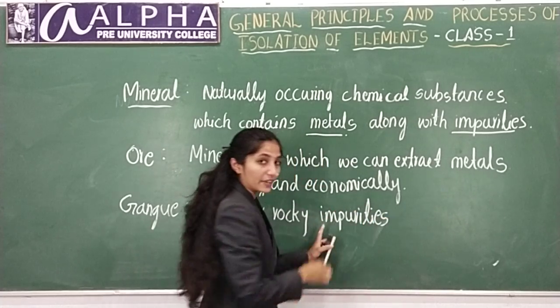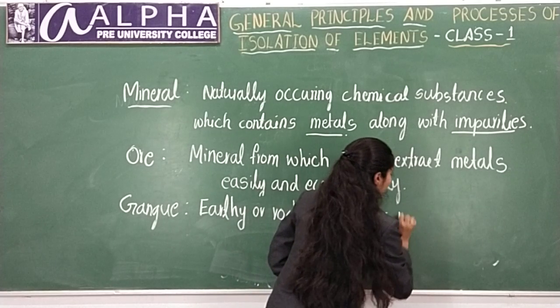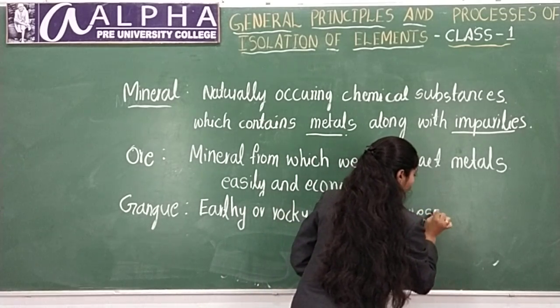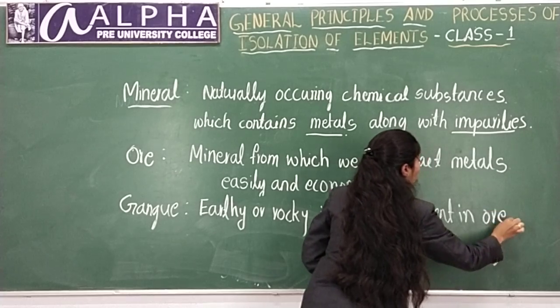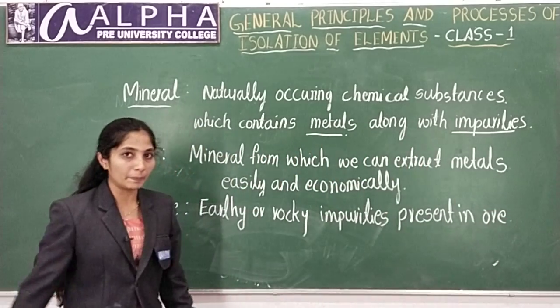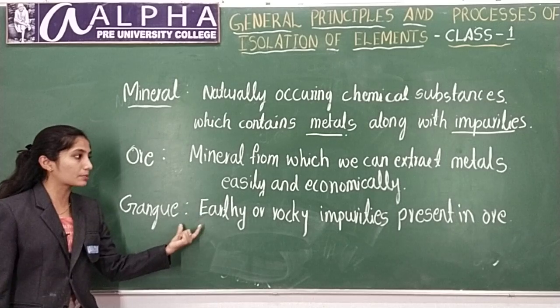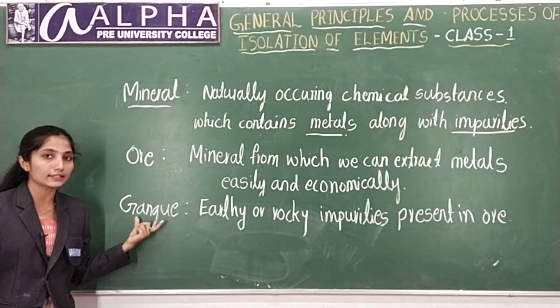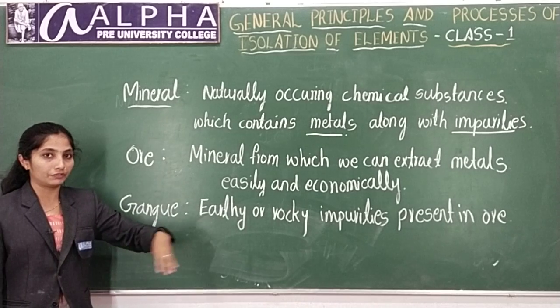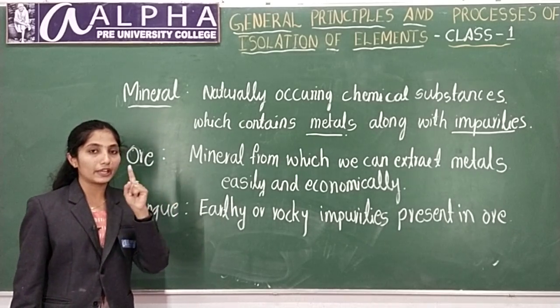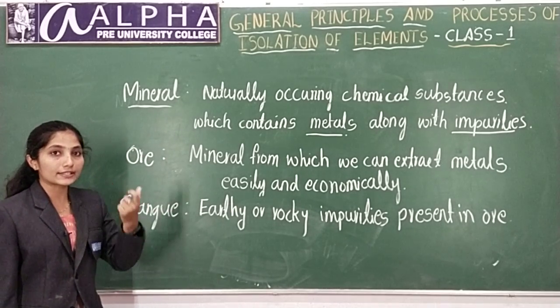Earthy or rocky impurities present in ore. Ore also contains many impurities. The impurities which are present in ore are called gangue. These are the terms which I will use in further classes. You should be able to recognize and understand those terms.